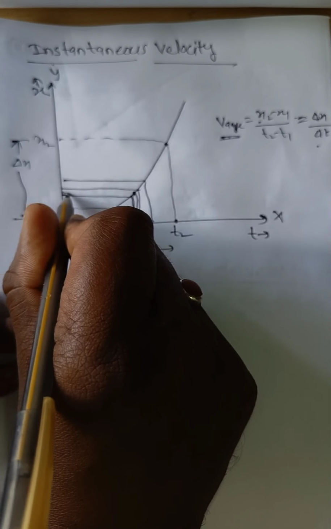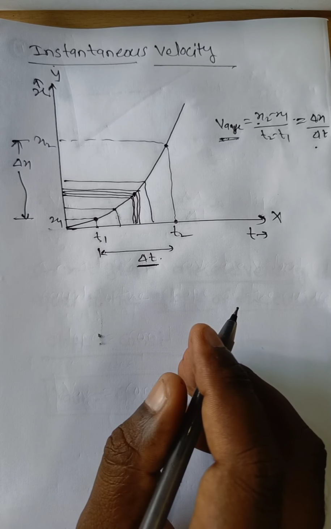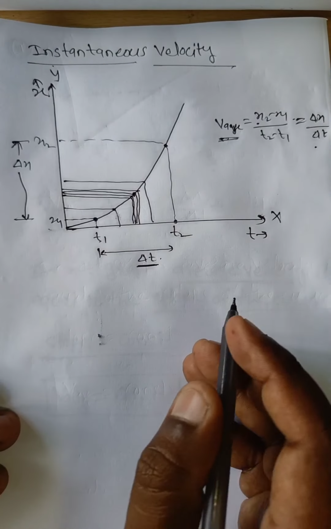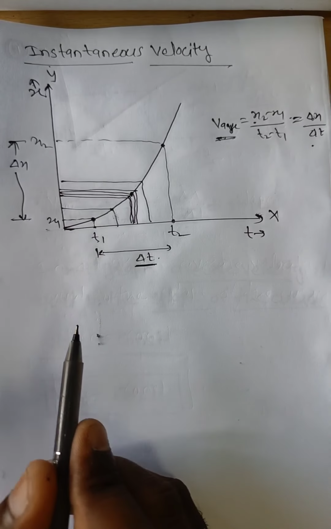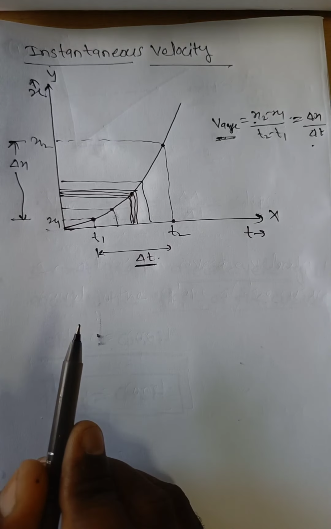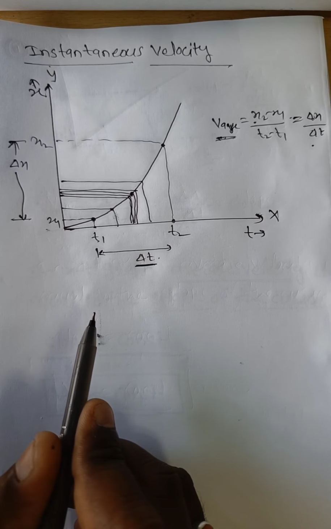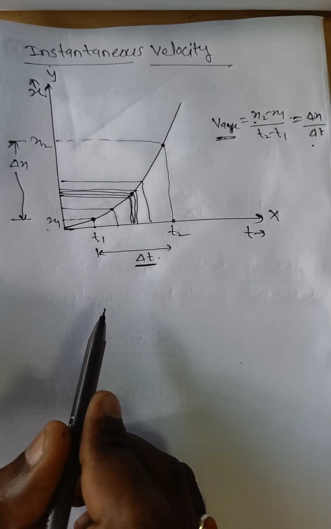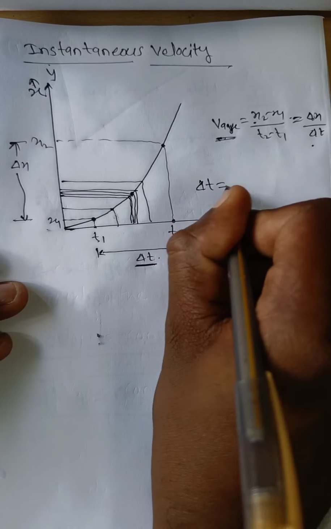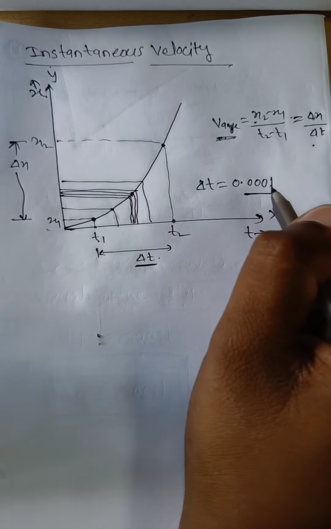Again delta x will change, which means we have to take a very small value of delta t. Then we have to find the average velocity, and that average velocity is known as instantaneous velocity. The instantaneous velocity is defined as the limiting value of average velocity when delta t approaches 0. Delta t is not exactly 0, it approaches 0.